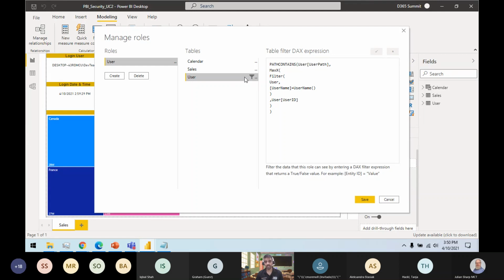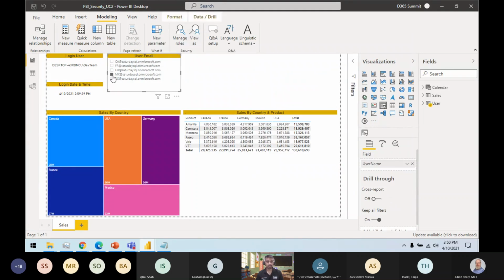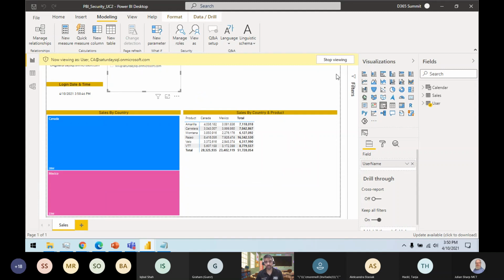And where my fields are applied, I have this apply filter, and I have this custom statement written here. So this is a bit complex thing. Now let's see how this works. If I want to see Mexico, I can see Mexico. If I click US, I can see US, right? But when I go to view roles and say I want to see it as this one, US. Let's first do Canada, because Canada is the parent of Mexico as well. So I can see both Canada and Mexico.